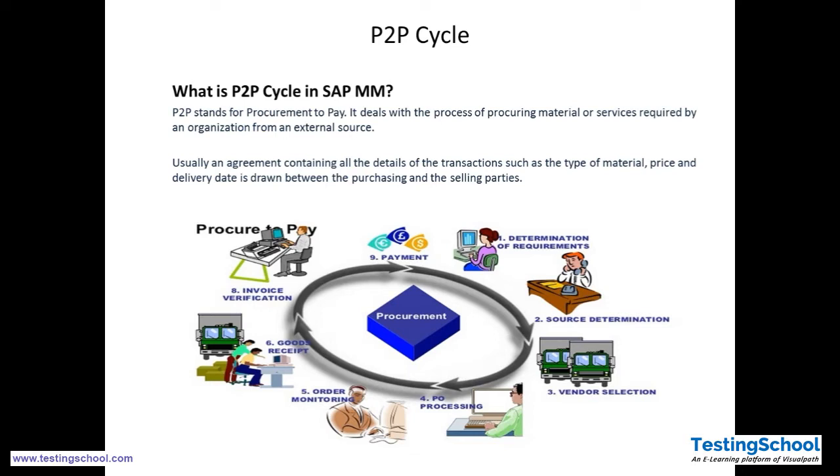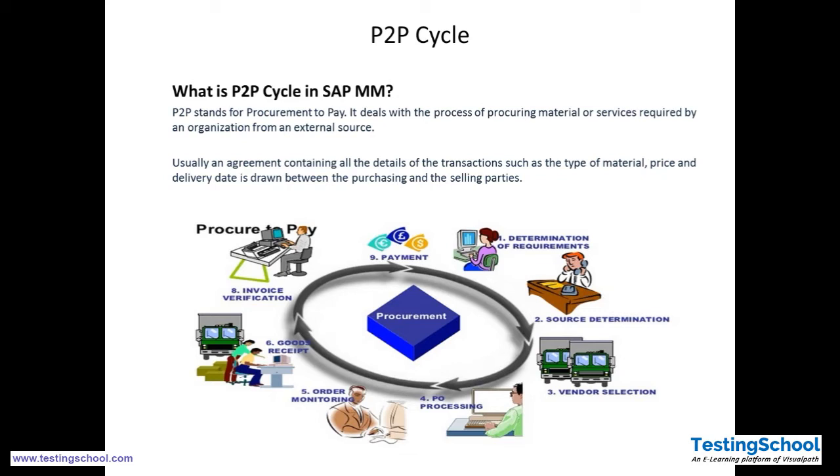Vendor selection happens based on our requirement, available options, negotiated price and availability. Once we determine a vendor, we go for PO processing.